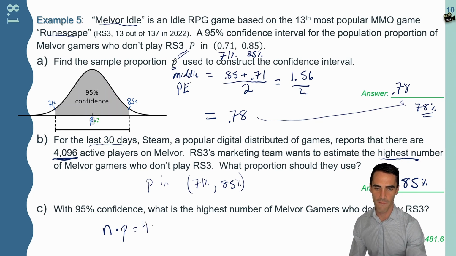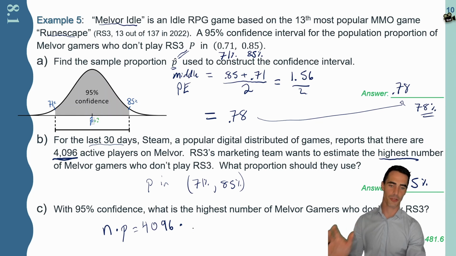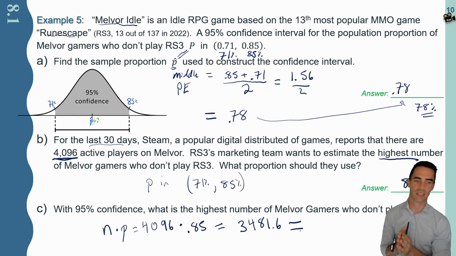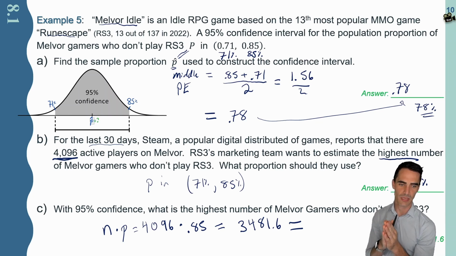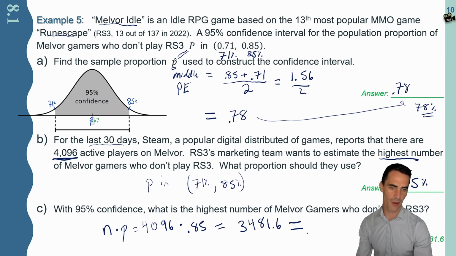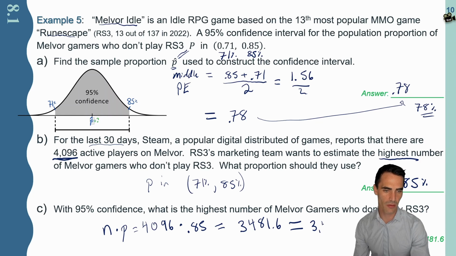So it's going to be 4,096 times my highest proportion I could imagine, 0.85. If you multiply those two, you should get 3,481.6. You might be tempted to leave the answer there. Please do not, because we can't somehow advertise to 0.6 of a person. We'll make sure to round that number up, and we should get 3,482. And this is the number of gamers that we're interested in.